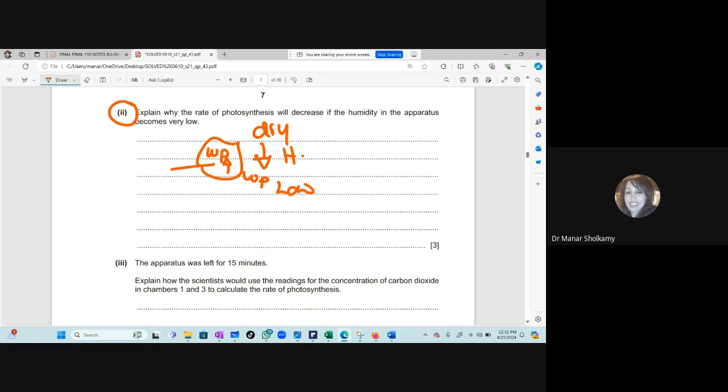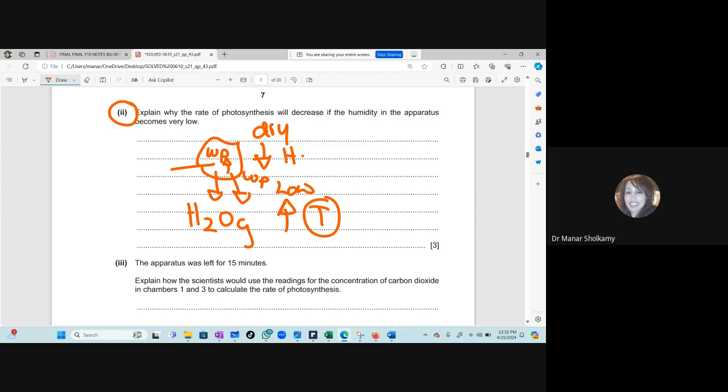And the water gradient, or the water concentration, will be very different: very high inside the leaf and very low outside the leaf. When I have very little humidity outside and it's very dry, this will increase the rate of transpiration. Correct, water vapor will go out. Now, too much transpiration, water out, water out, the plant will wilt.